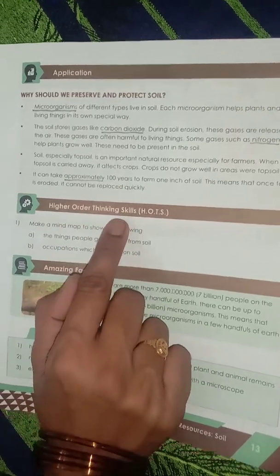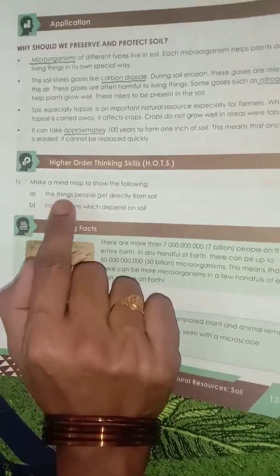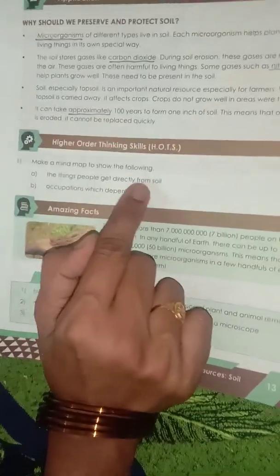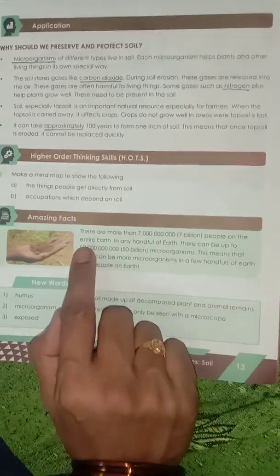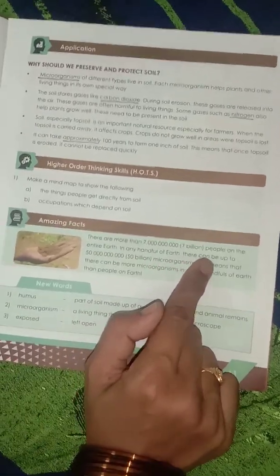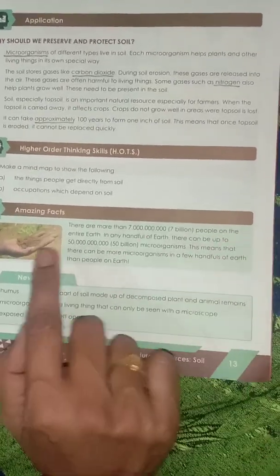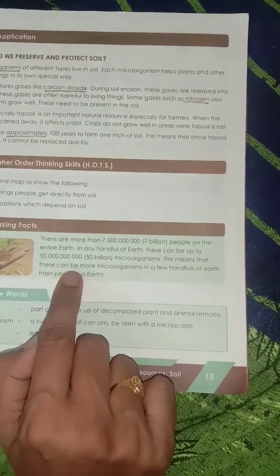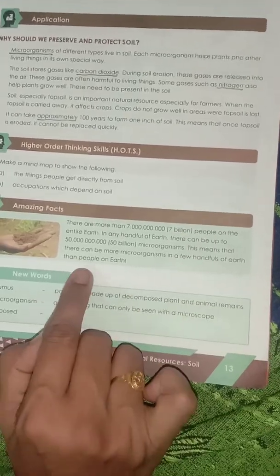Higher order thinking skills. Make a mind map to show the following: the things people get directly from soil, occupations which depend on soil. Amazing facts. There are more than 7 billion people on the entire earth. In any handful of earth, there can be up to 50 billion microorganisms. This means that there can be more microorganisms in a few handfuls of earth than people on earth.